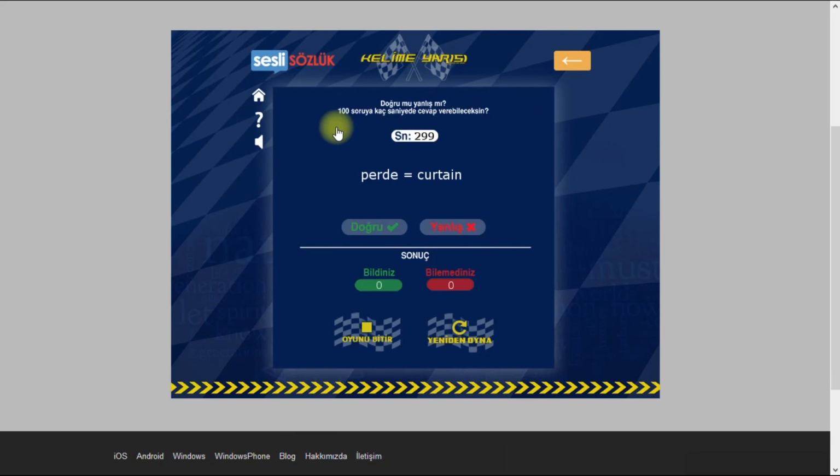Again, I chose beginner level, and it says perde is equal to curtain. Is it correct? Yes. So yeni, new. Yes. So you can continue like that in this game.